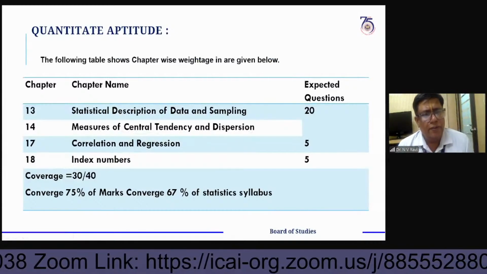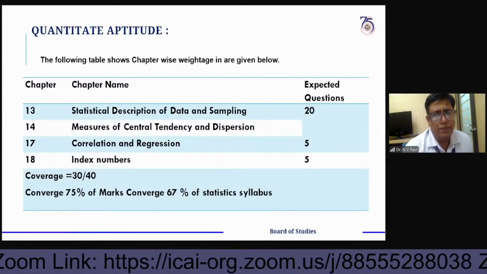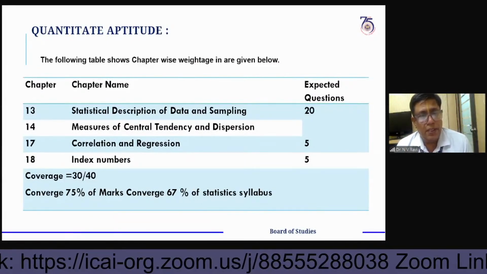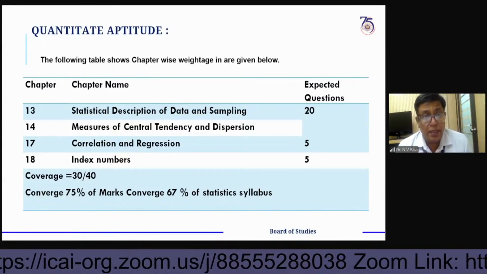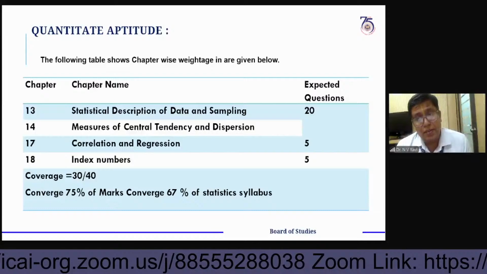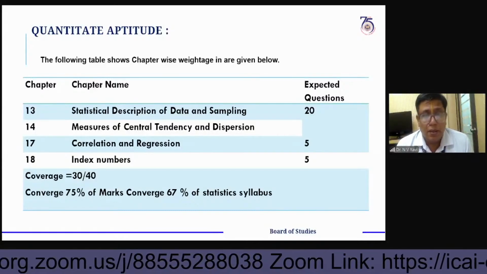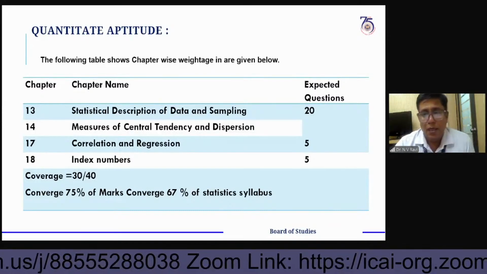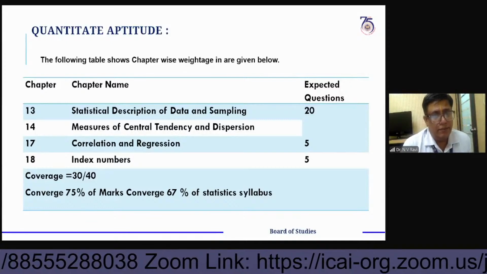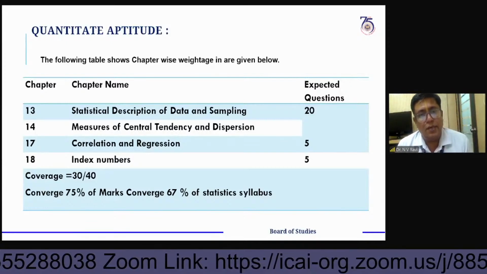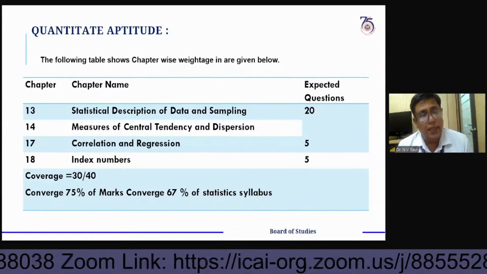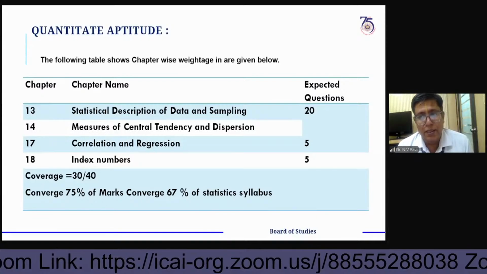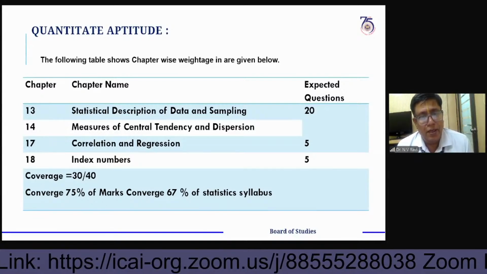Here, based on the weightage of questions, statistical description of data and sampling, and measures of central tendency and dispersion are chapters with more weightage. Correlation, regression, and index numbers are also important. From these, almost 30 questions' weightage is there. If you look at it carefully and prepare, this is very important as well as high weightage. You can score well.